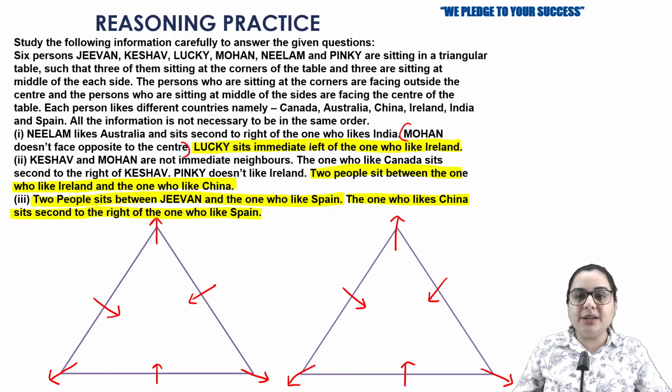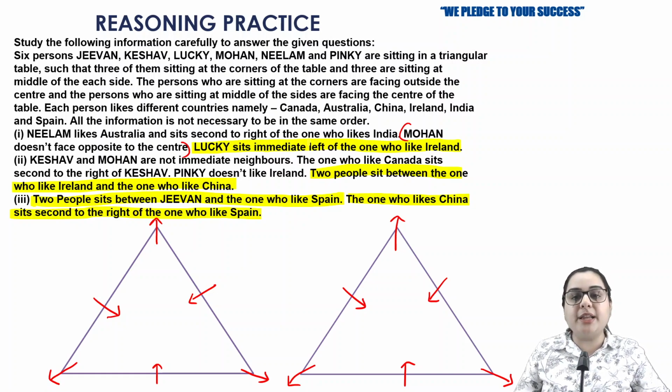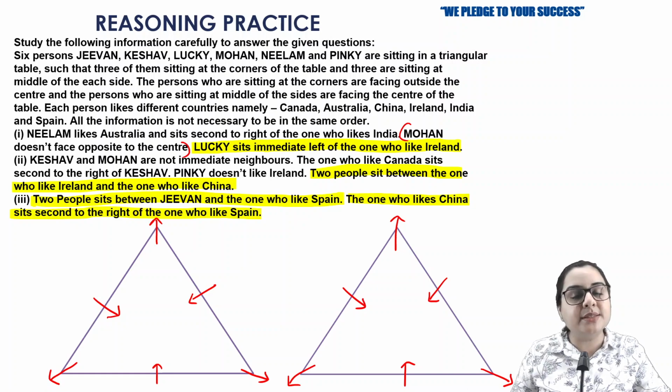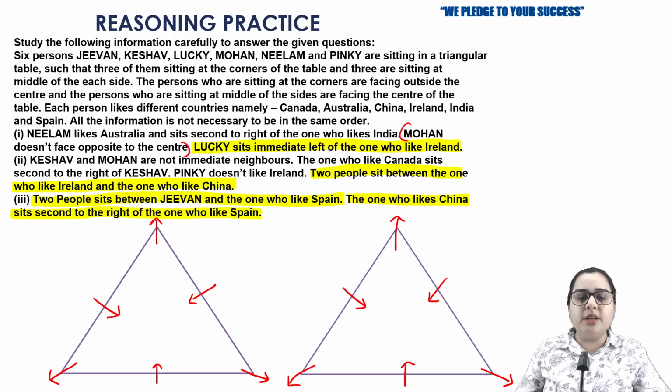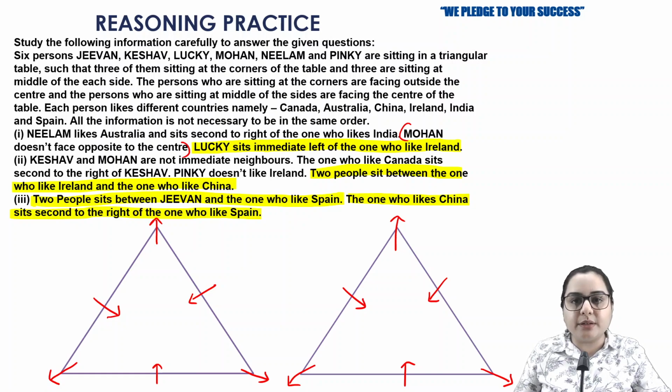So all the highlighted information can be filled if I start solving this question with the name Spain. But the problem here is that I'm not aware whether Spain is facing inside or outside. So we can make two possibilities. Making two possibilities is not difficult, instead of making three possibilities for Mohan, information which was not leading us anywhere.